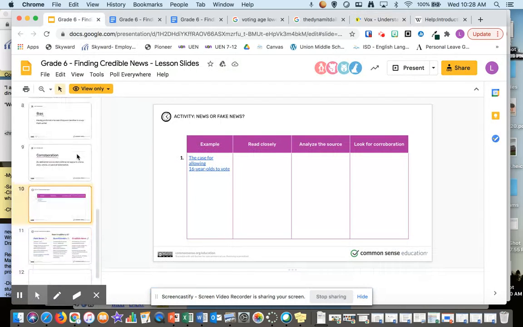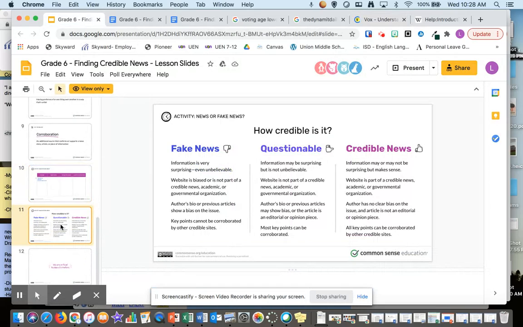So you want to make sure to check if it's fake news, questionable, or credible. Is your information making sense? Is the website academic, or government, like from the government? Is it from an organization? Is it for your research project? Is it the actual actress's website or the city's website? Is there no clear bias? Are they sticking to one side? Are all key points corroborated? Like, can you find it on other websites? That's what you want to check as you do your research projects.